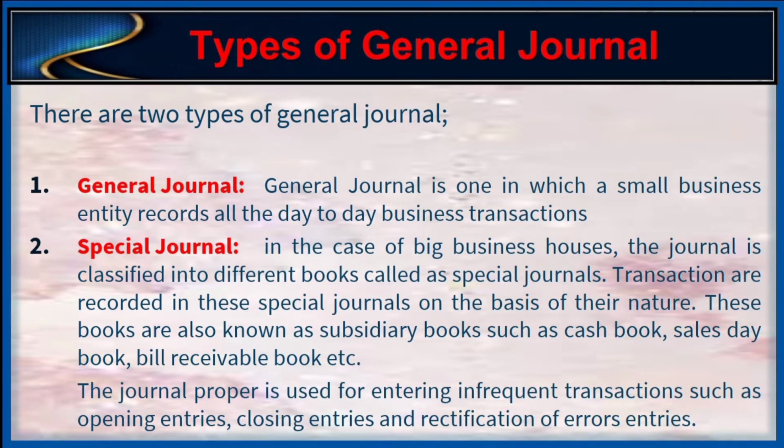Types of general journal. There are two types of general journal. Number 1, general journal. General journal is one in which a small business entity records all the day-to-day business transactions. Number 2, special journal. In the case of big business houses, the journal is classified into different books called special journals. Transactions are recorded in these special journals on the basis of their nature. These books are also known as subsidiary books, such as cash book, sale day book, bill receivable book, etc. The journal proper is used for entering infrequent transactions such as opening entries, closing entries, and rectification of errors entries.